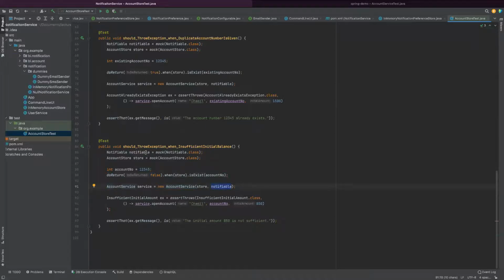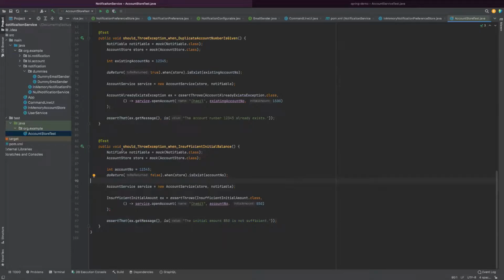These are two things I am passing to mocks, and I'm expecting insufficient balance, insufficient initial amount exception when you call this service.open account with initial amount 850. Okay. So I'm asserting whether this message is this. Okay. So this is a unit test.